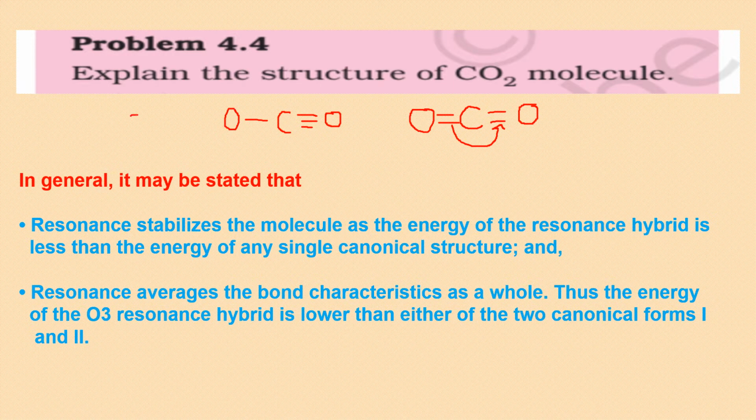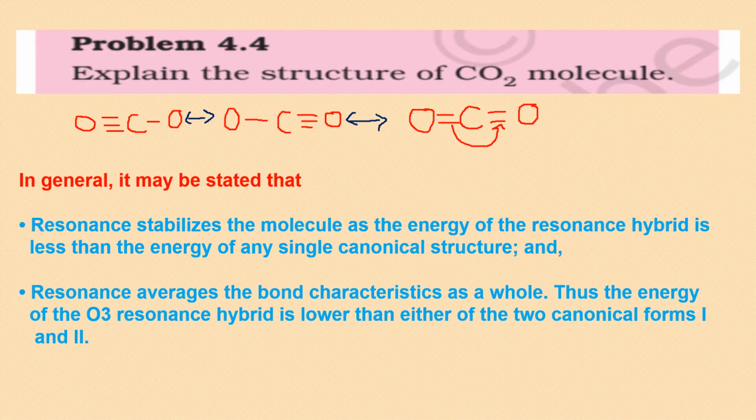Now it's not necessary that the triple bond will be on the right hand side only. It can be this side also, and single bond this side. So these are the three possible resonating structures, and don't forget to put a double-headed arrow between two structures, which shows that they keep on converting into each other.